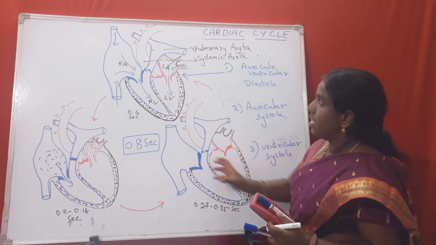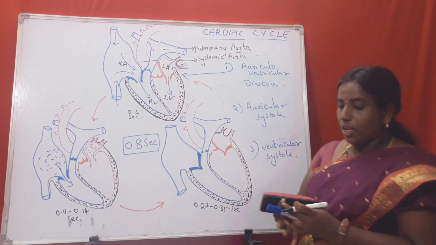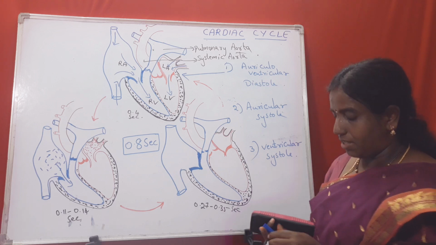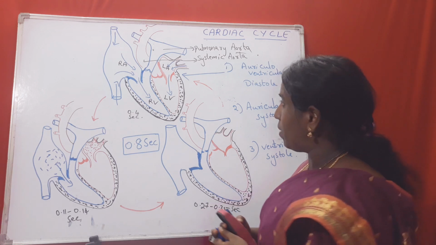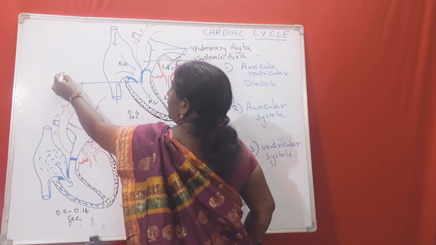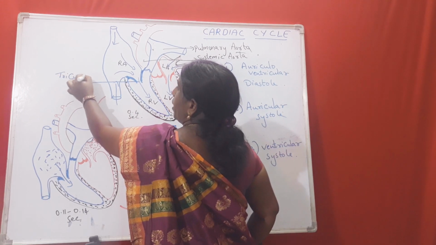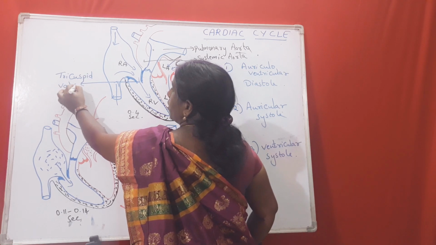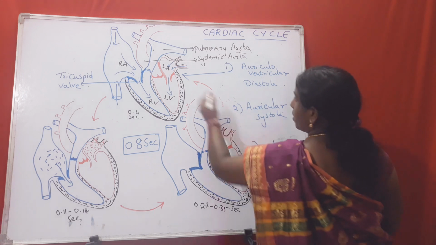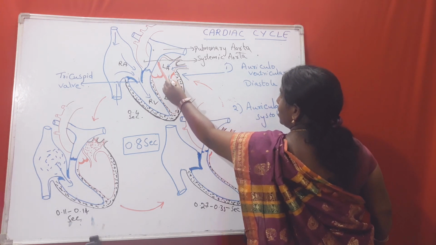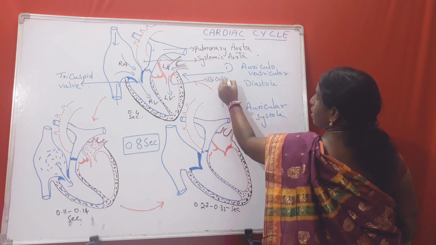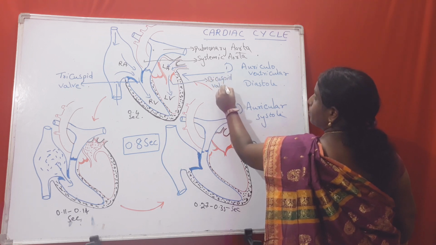In this diagram, you are also able to see the valves present. Exactly what is happening, I'll explain. But first see, this is the first valve, the tricuspid valve. Whereas this is the second valve, the bicuspid valve.